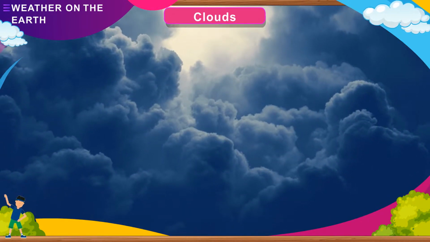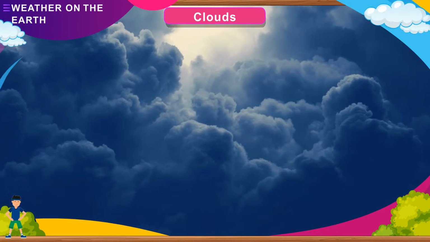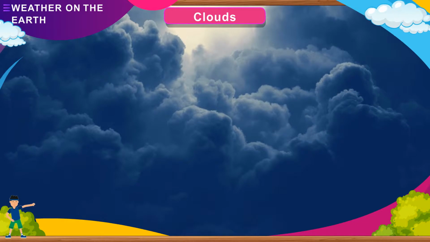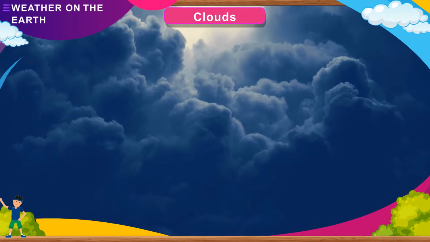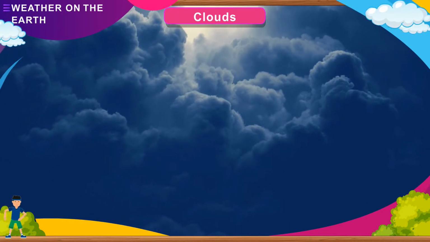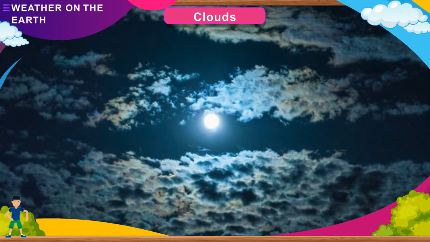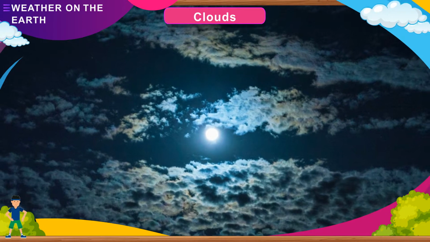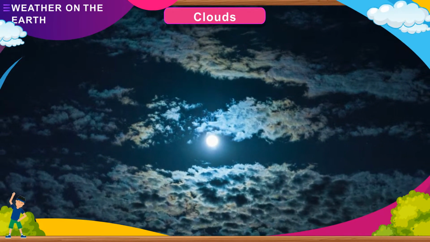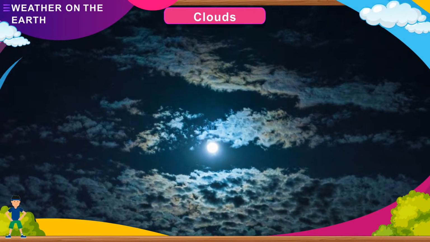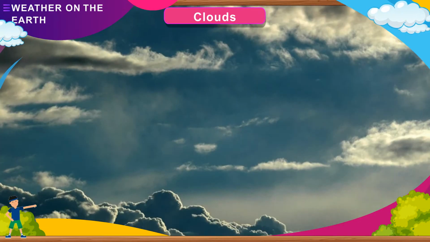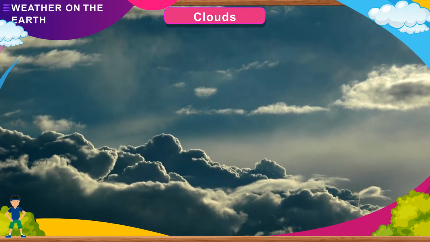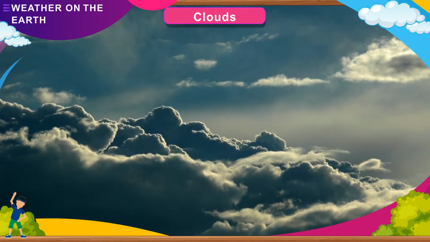Clouds. Clouds sometimes hide the sun and do not allow the sun rays to reach the earth. So, the cloudy days are cooler than the sunny days. In the night, clouds do not allow the heat of the earth to escape into the atmosphere. So, the cloudy nights are warmer. Dark clouds bring rain. Weather becomes cool after it rains.